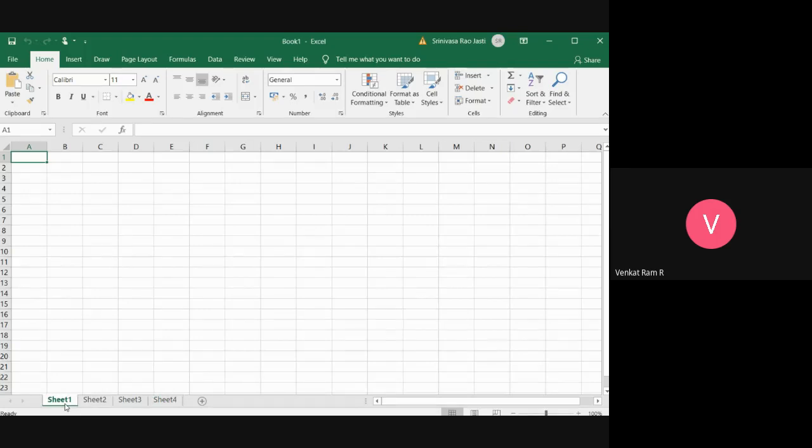Excel or a spreadsheet is a combination of rows and columns which intersect at a cell. Microsoft Excel will have columns with alphabets and rows with numbers.